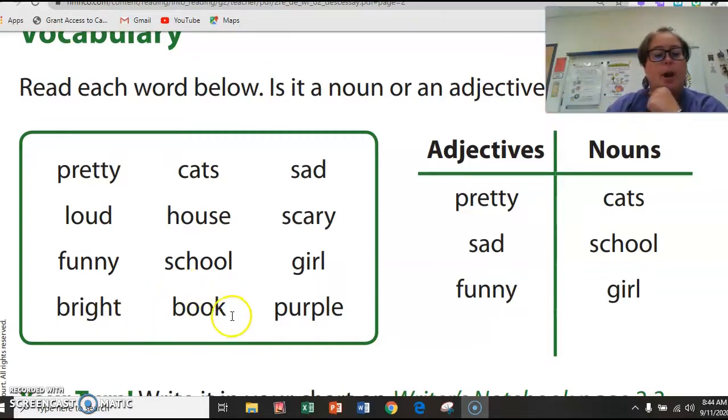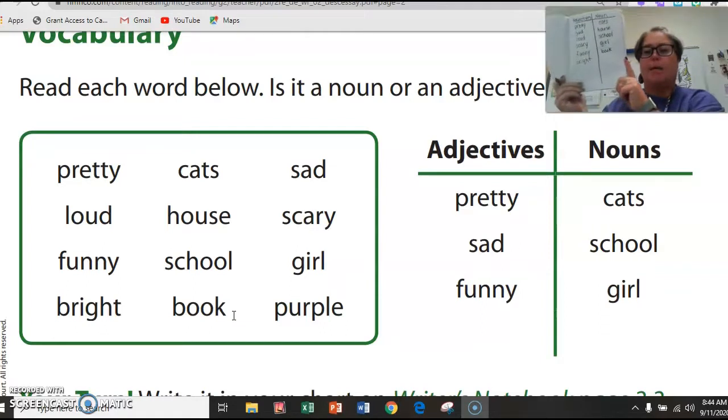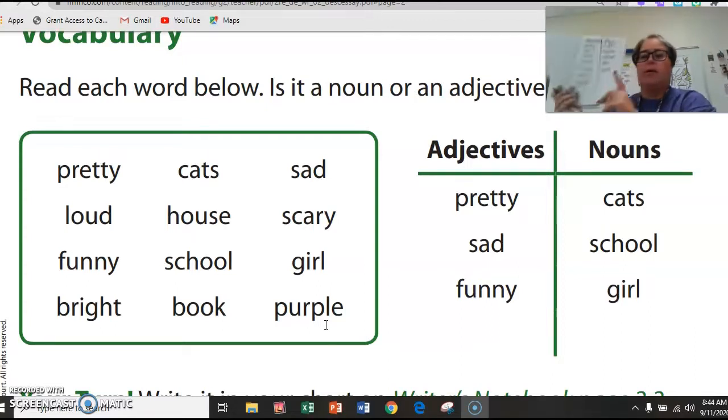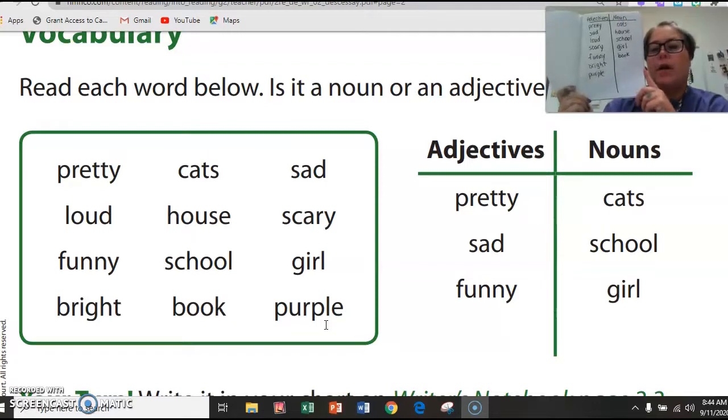Now we're right here on book. Is book a person, place, or thing? Is book a thing that you can hold in your hands? Yes. So book is a noun. Book is a noun. Our last word right here is purple. Is purple a person, place, or thing? Purple is a describing word. It's a word you use to describe the color of something. So purple is going to go right here under adjectives. Purple.